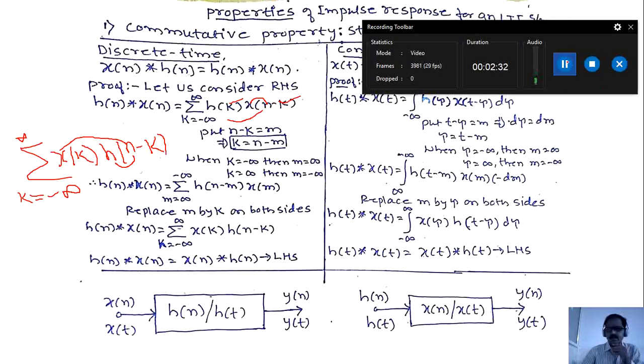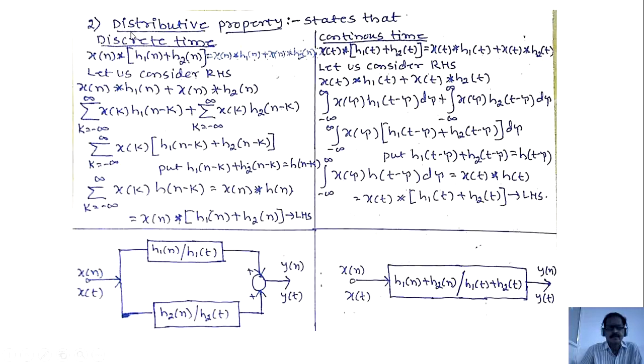Thank you. Second property, distributive property. It states that in case of discrete time signal, x of n convolved with h1 of n plus h2 of n is equal to x of n convolved with h1 of n plus x of n convolved with h2 of n. So let us prove this property.